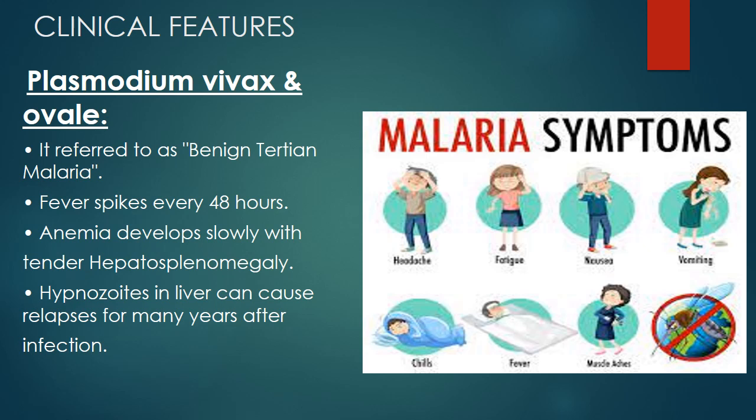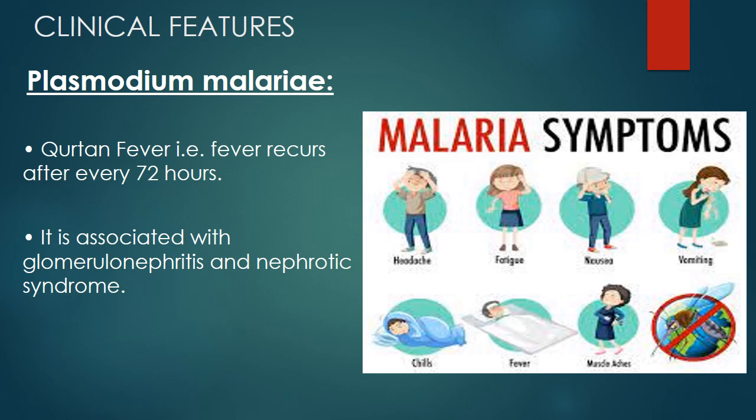They both are referred to as benign tertian malaria because fever spikes every 48 hours. Anemia may develop slowly with tender hepatosplenomegaly. They have a chronic carrier state known as hypnozoites, which are present in the liver and can cause relapses for many years after the infection.